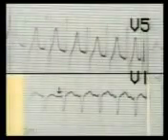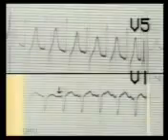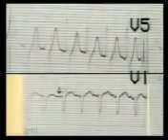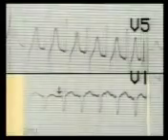Now see the upper tracing of V5. It is very difficult to identify the P wave, but if you observe all leads carefully, the P waves are usually identified in at least one of the leads, as seen in lead V1 in this case. So careful inspection of all the leads for P waves becomes very important in tachycardias to identify a P wave.